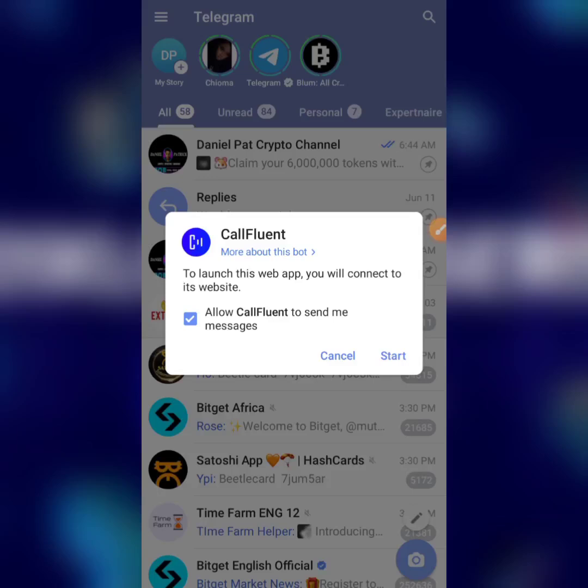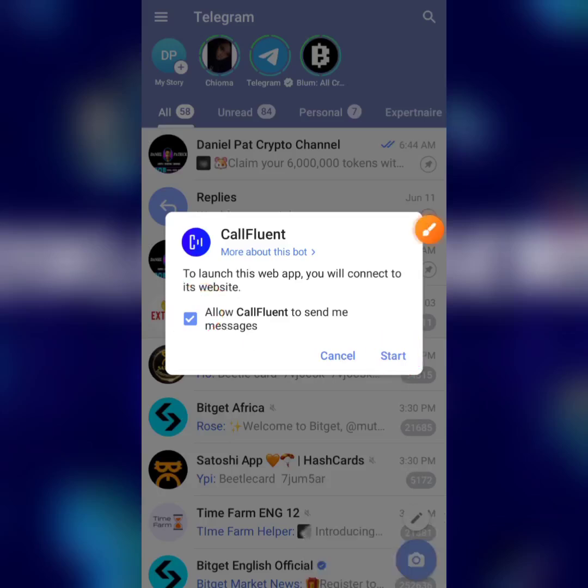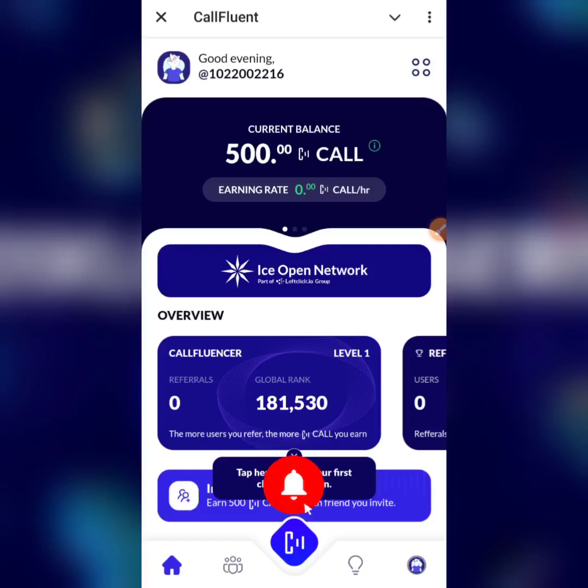Okay, so it says allow CallFluent to send messages. Make sure this is checked. Do not uncheck that, just leave it like that and then click on start right now. Okay, so as you can see right now, this is loading up. Okay, and let's see how this would look like.